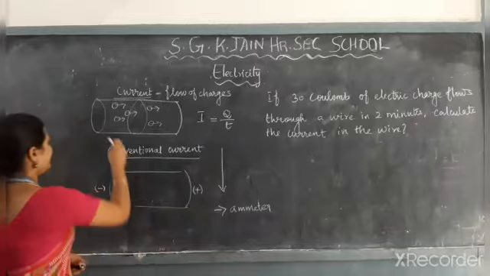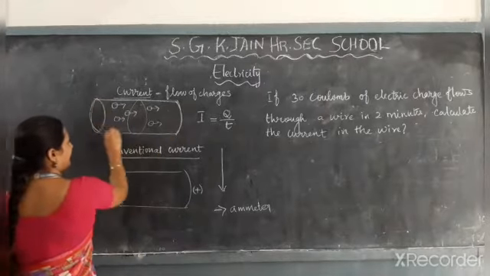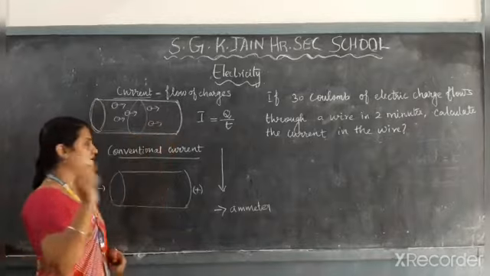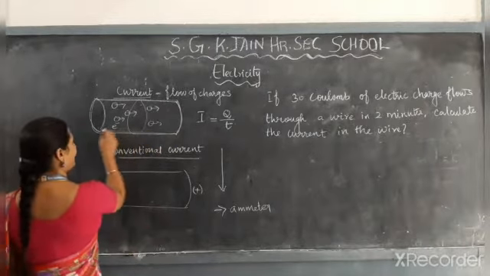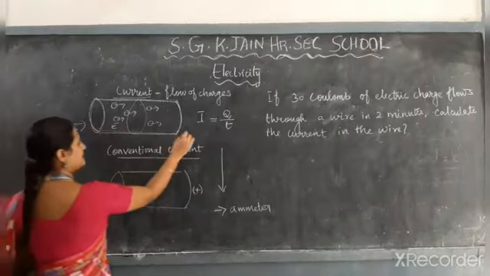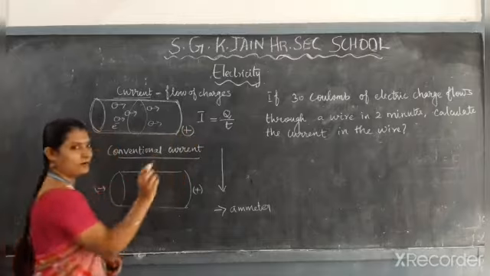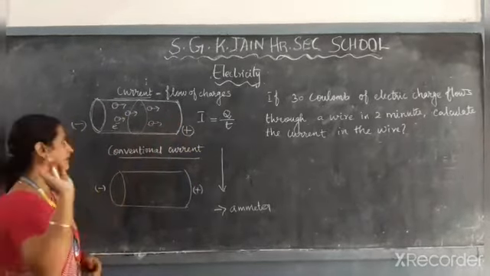See here, this is one conductor. We can take a metal rod. Here the electrons all flow from one end to another end. That means this is the negative terminal and this is the positive terminal, if you take any conductor.